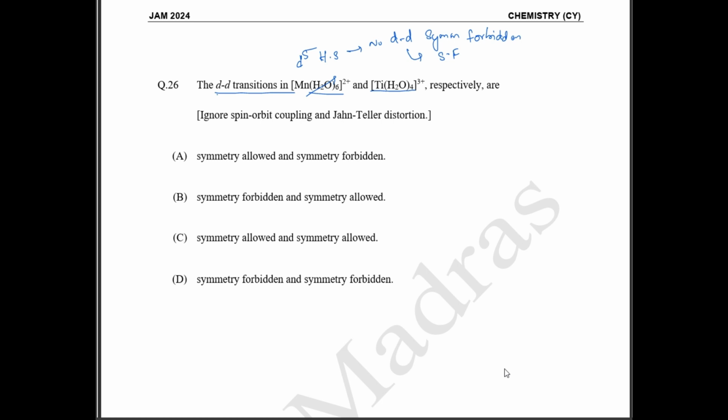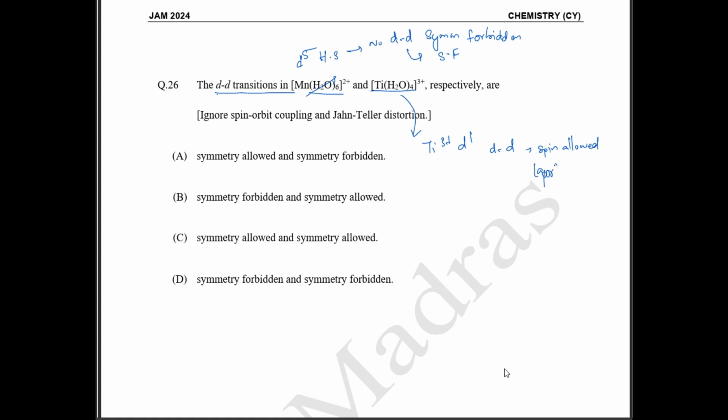Okay, in case of your titanium tetrahedral complex. So titanium 3 plus, so Ti 3 plus is going to be your d1 system. Okay, so d1 na என்ன ஆகும், this is going to have one d-d transition, and this is going to be spin allowed, but this is partially Laporte allowed. This is actually Laporte partly allowed.